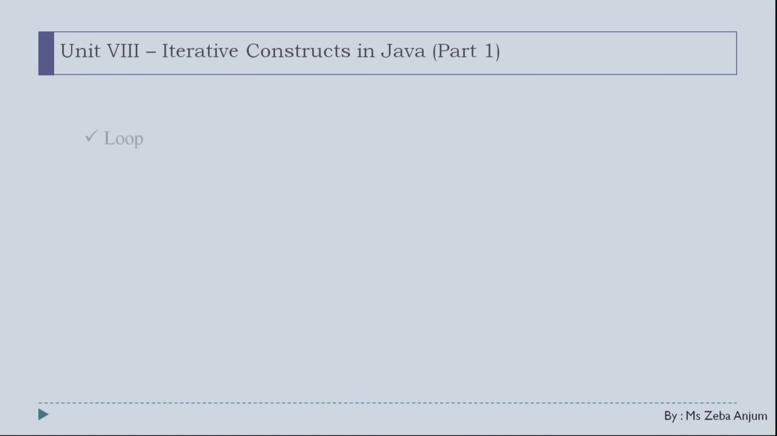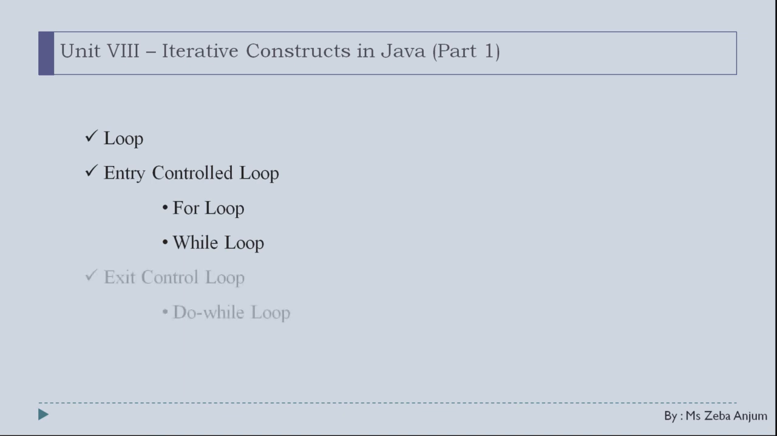So see, here are the contents. Firstly, we will learn about loops. What exactly are loops? Basically, what are iterative constructs? And then we'll jump directly to the types of loops. Firstly, the entry control loop. In entry control loop, we'll see the for loop as well as the while loop with their syntaxes and some examples. Then we'll see the exit control loop, and in that category only one loop lies, that is the do while loop. So without wasting any more time, let us directly jump into our first topic, that is loops.